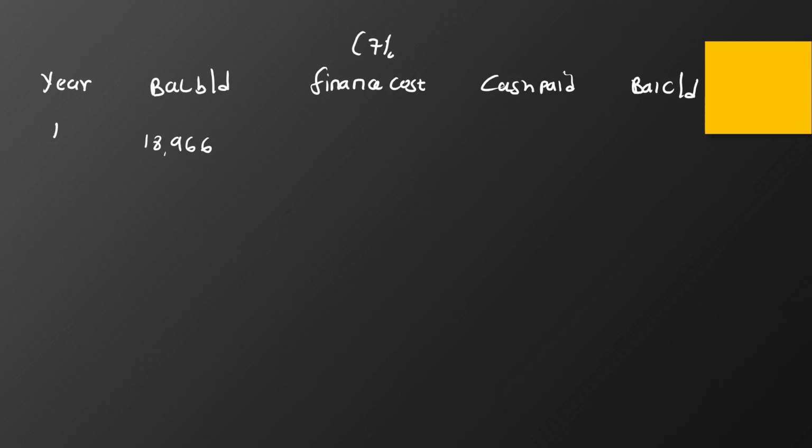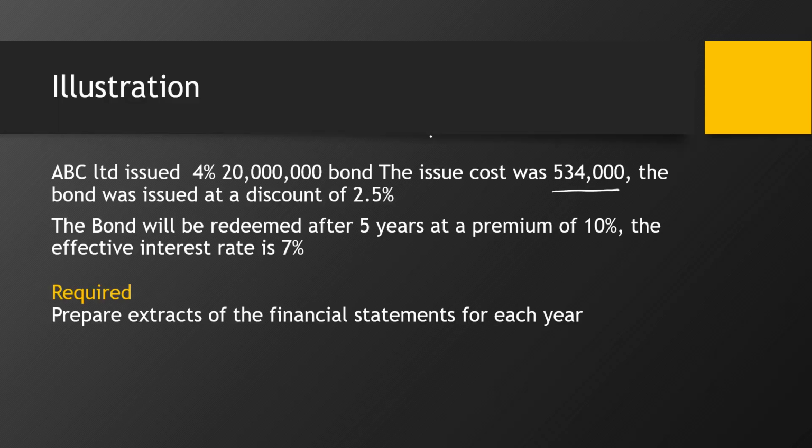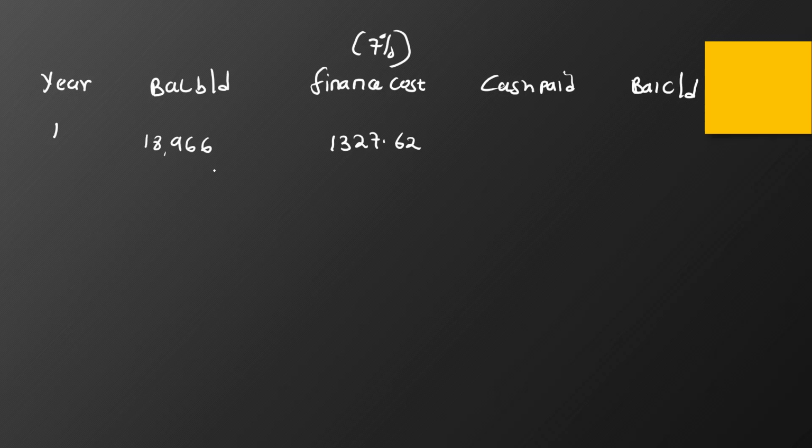The finance cost is at 7%. So we take 7% of 18,966, which gives me 1,327.62. Let's go back to the question. We are told that it's a 4% 20 million bond, so each year they are supposed to pay 4% of 20 million, which is 800,000.